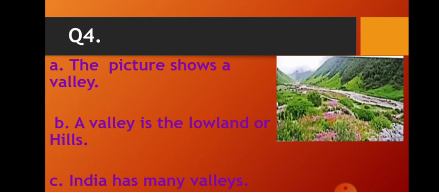C. India has many valleys. So, all the three are correct according to the information that I have given to you about the valley when I started the video. So, I have explained about the valley earlier too.